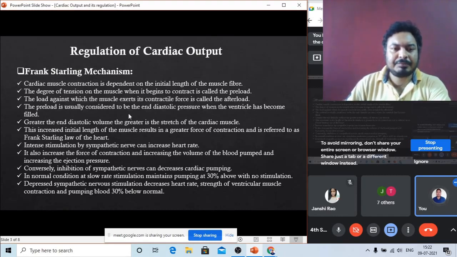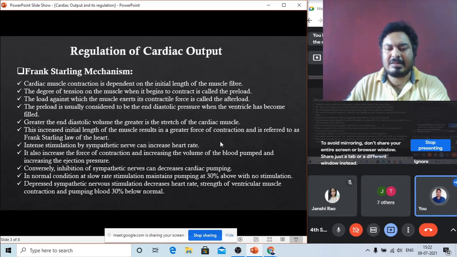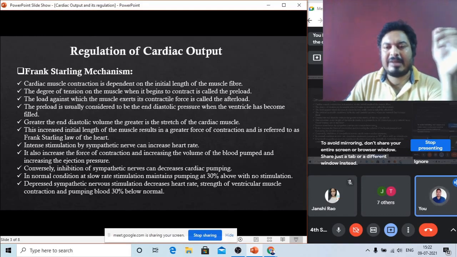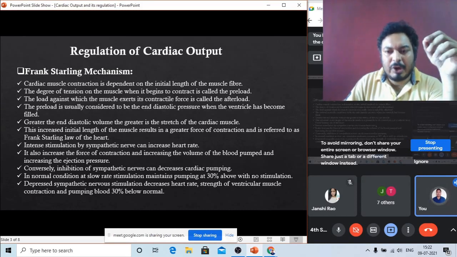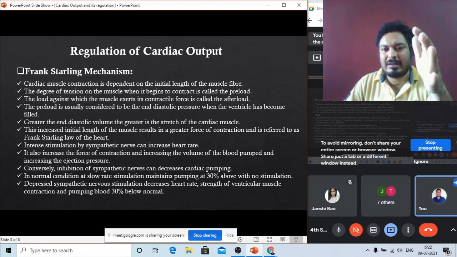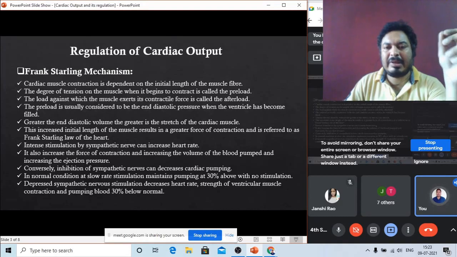Now see, intense stimulation by the sympathetic nerve can increase the heart rate. There is a particular nerve called the sympathetic nerve. Sympathetic nerves are connected to the heart directly. During stimulation of the sympathetic nerve, the heart rate increases, and the cardiac output also increases.